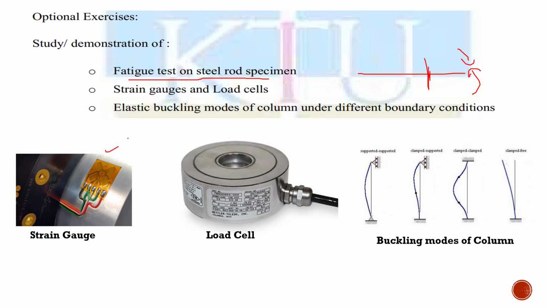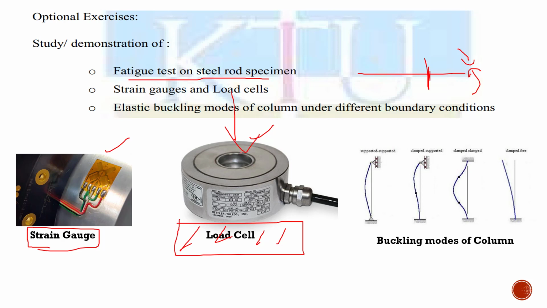Then the study of strain gauges and load cell. The strain gauges are used to measure the strain value in the experiment. So you can use it for measuring the strain in the case of testing of steel beam or even on the wooden beam. And this load cell will measure the load. Suppose you are placing a material here, and you are applying some force from above.